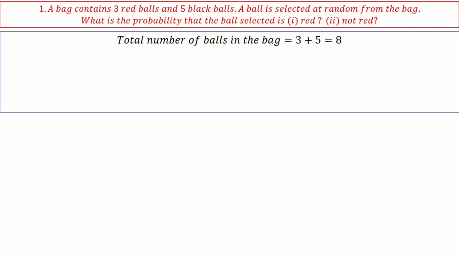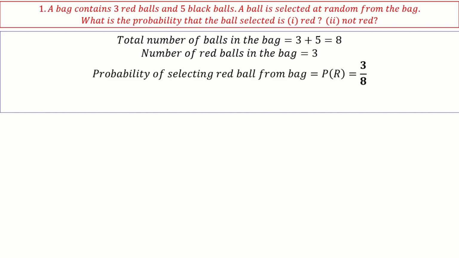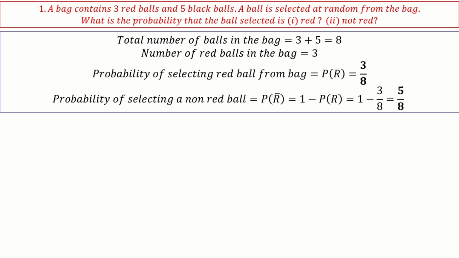The total number of balls in the bag is 8. That's the total number of outcomes. Selecting a red ball has three outcomes. So 3 by 8, correct? P of R, the probability of selecting a red ball. And the complementary event, P of R dash, equals 1 minus P of R, which is 1 minus 3 by 8, which is 5 by 8.